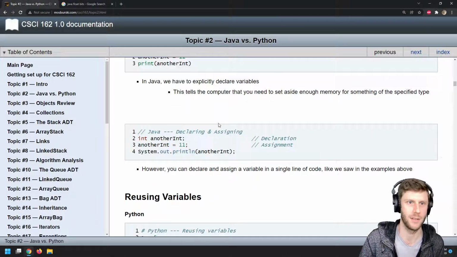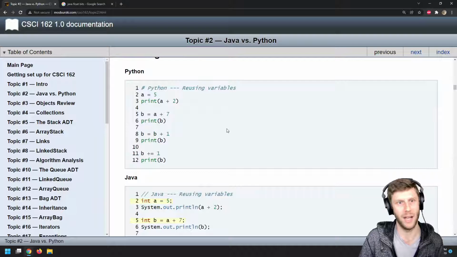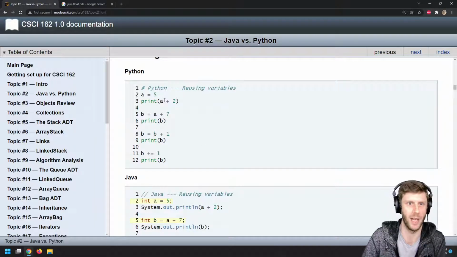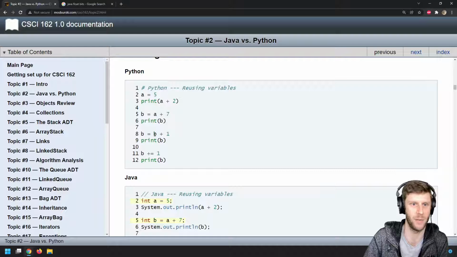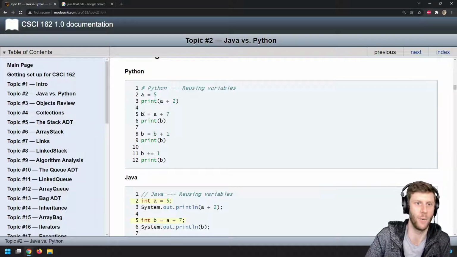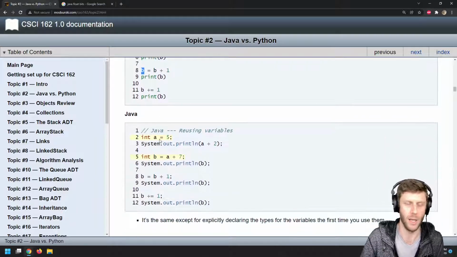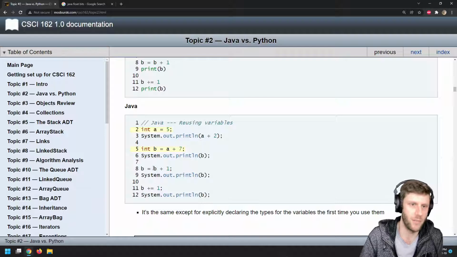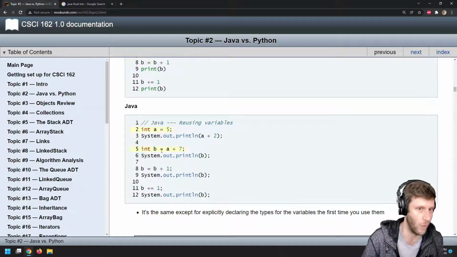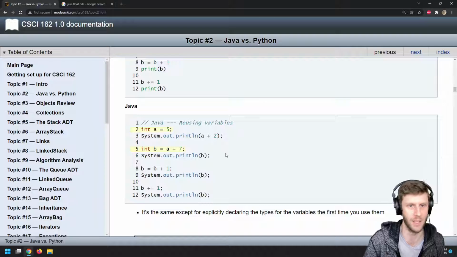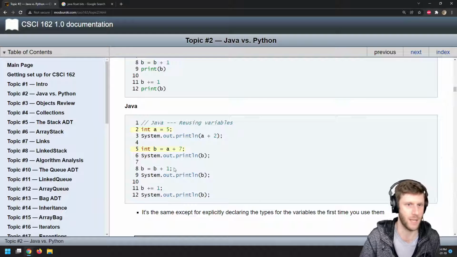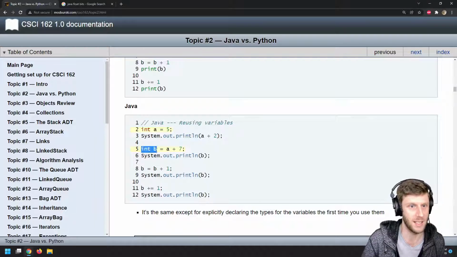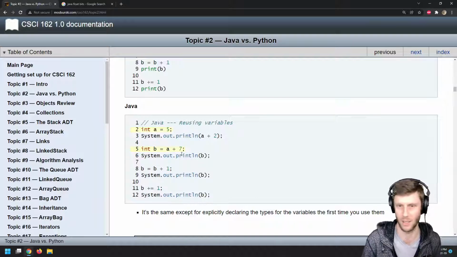Reusing variables. Okay, declaring and assigning. In Python, yeah, you could reuse variables. A is 5, B equals A plus 7, B equals B plus 1. We set B and then we assigned B a new value, but we still use the variable B. Yeah, you can do the same thing in Java. The difference here is you only need to declare it once. So int B equals A plus 7. But then later when I want to reuse B, it's just B. I don't need to say int B because B already knows it's B. It's getting declared and assigned, but once it's declared, it doesn't need to be declared ever again.